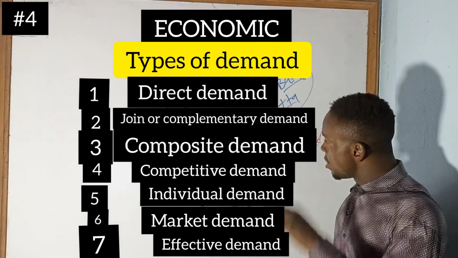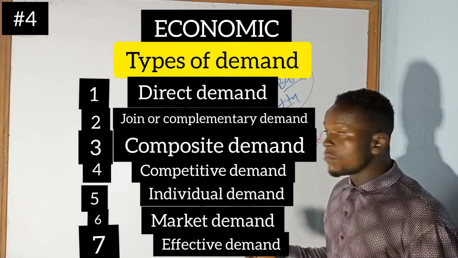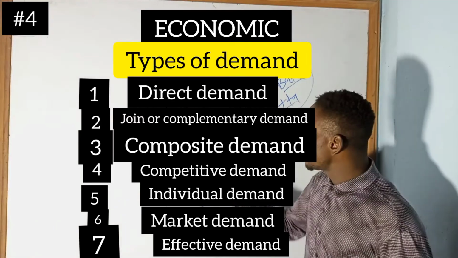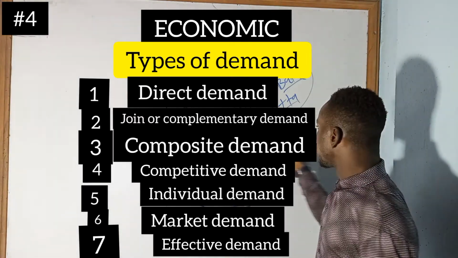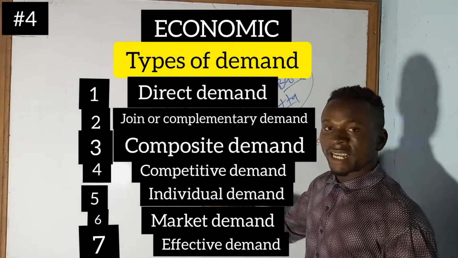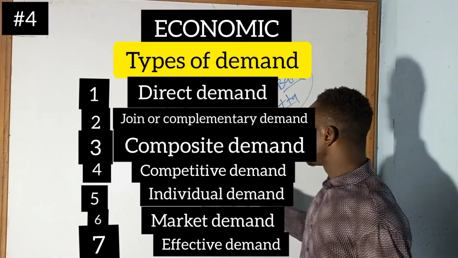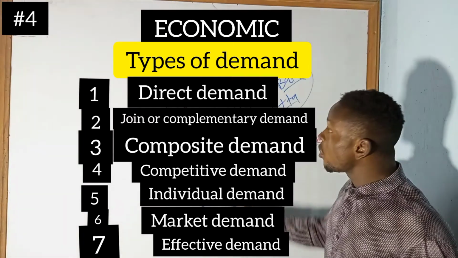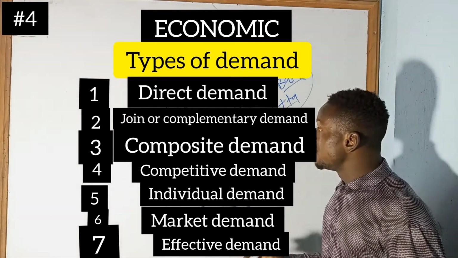Most of the time, in most textbooks, they show us the different types of demand. They'll show us joint demand, composite demand, competitive demand, and then they'll also show us derived demand. But all of these are different types of demand.